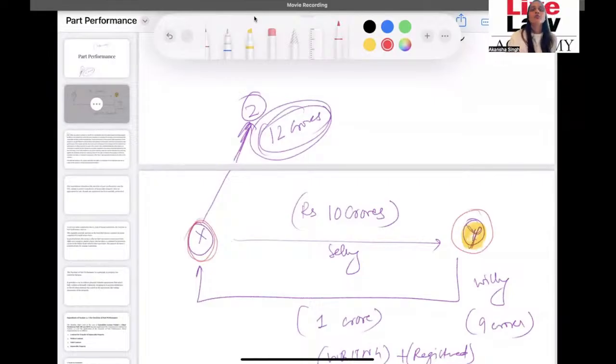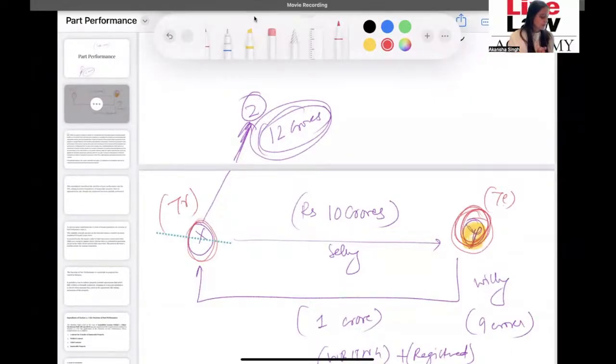So this is how this doctrine of part performance is going to be protective of this person's right. This X is the transferor, Y is the transferee, and this law will be specifically protecting the right of the transferee. Okay, now let's try to understand how.